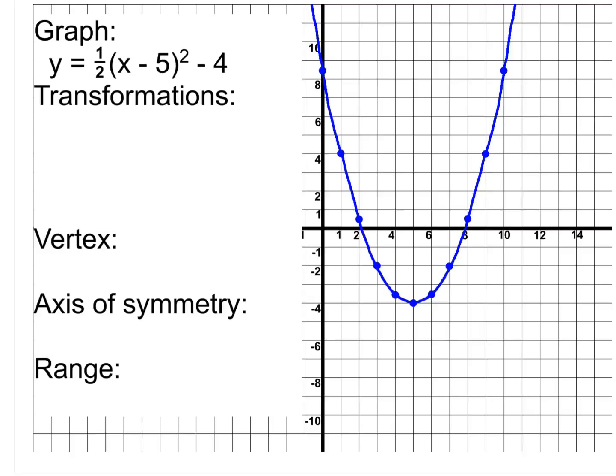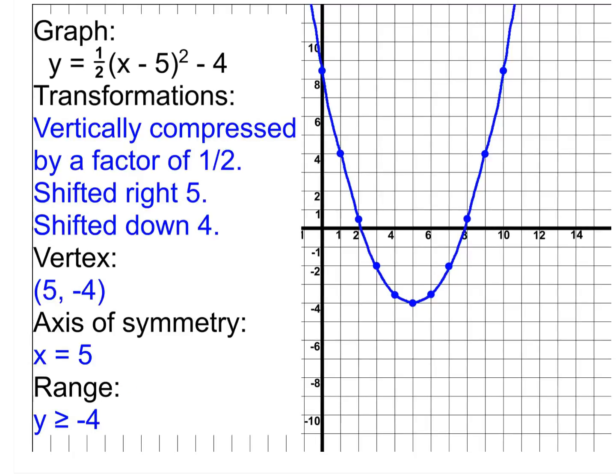All right, now check and see how you've done on making your graph. This is what your graph should end up looking like. Yes, you still go right 5 and down 4 to get to your vertex. And then it's just the ups from there that we're cutting in half. And then once you've checked your graph and made sure it's all looking okay, please then also with your graph there on your paper, list out the transformations, list out the coordinates of the vertex, give the equation for the axis of symmetry, and give the range as well, please. And then check and see how you've done with those.